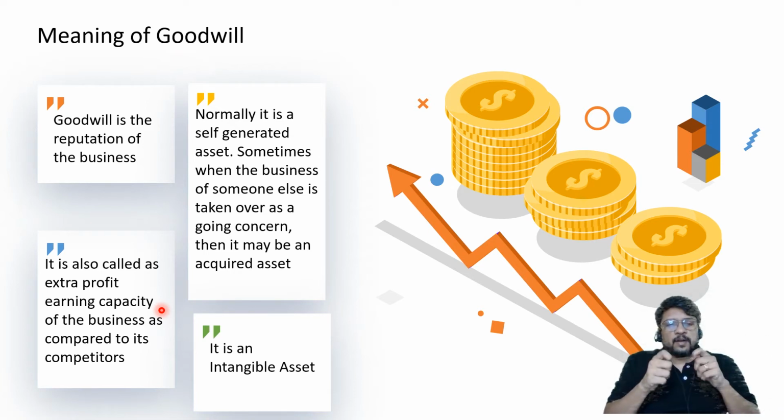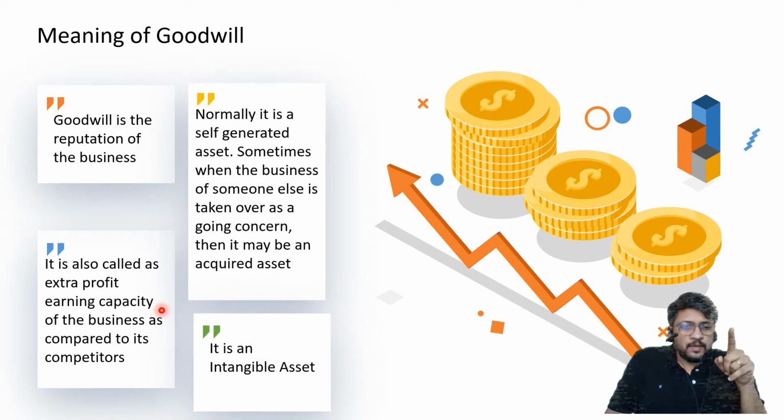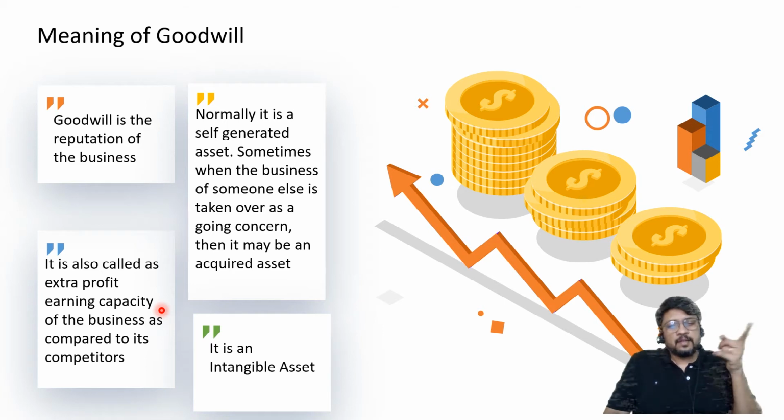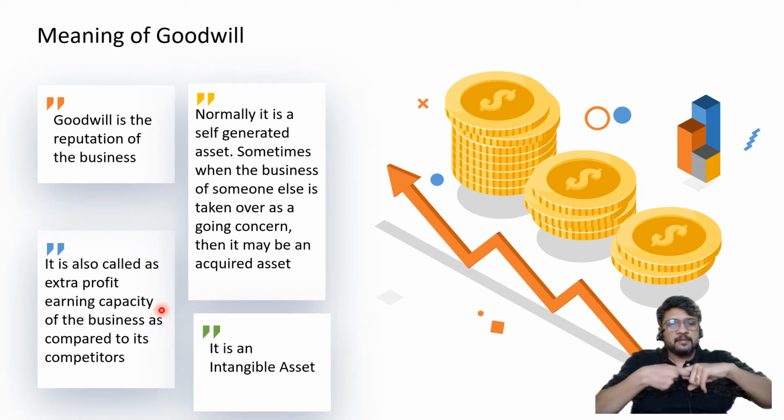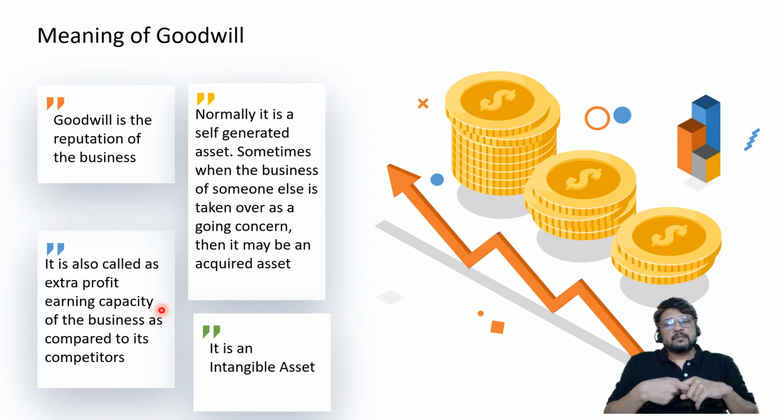So we are trying to find out how to connect our profit earning capacity with that of value of goodwill. I am repeating again, we are not deciding cost of goodwill, we are deciding value of goodwill. This value is not directly possible to be ascertained by going in the market and asking the rate of goodwill per square feet or maybe per unit or something like that. So this value is tied with the profit earning capacity.